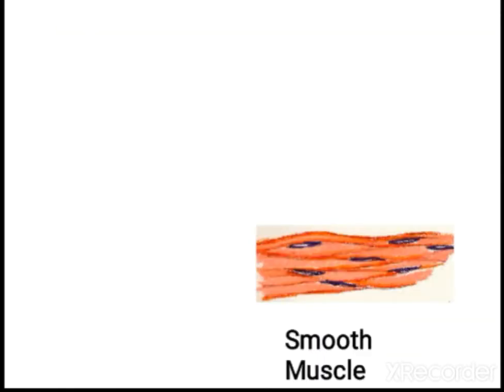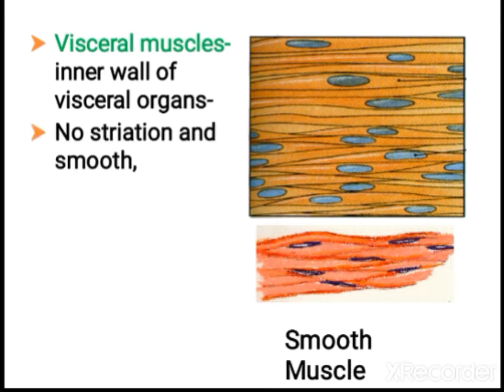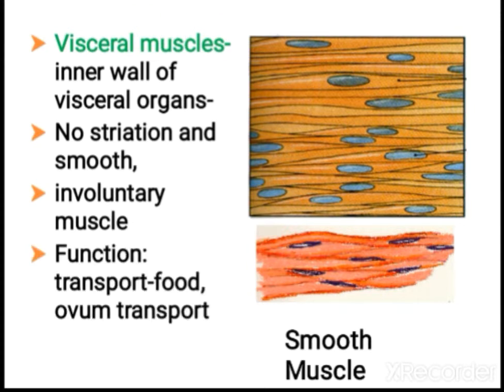Next is smooth muscle. The inner walls of visceral organs show smooth muscles, which can also be known as visceral muscles. They don't have striations, that's why they are smooth, and they are involuntary in activity. Their function is transport of food, ovum transport, and so on. Next is cardiac muscle.